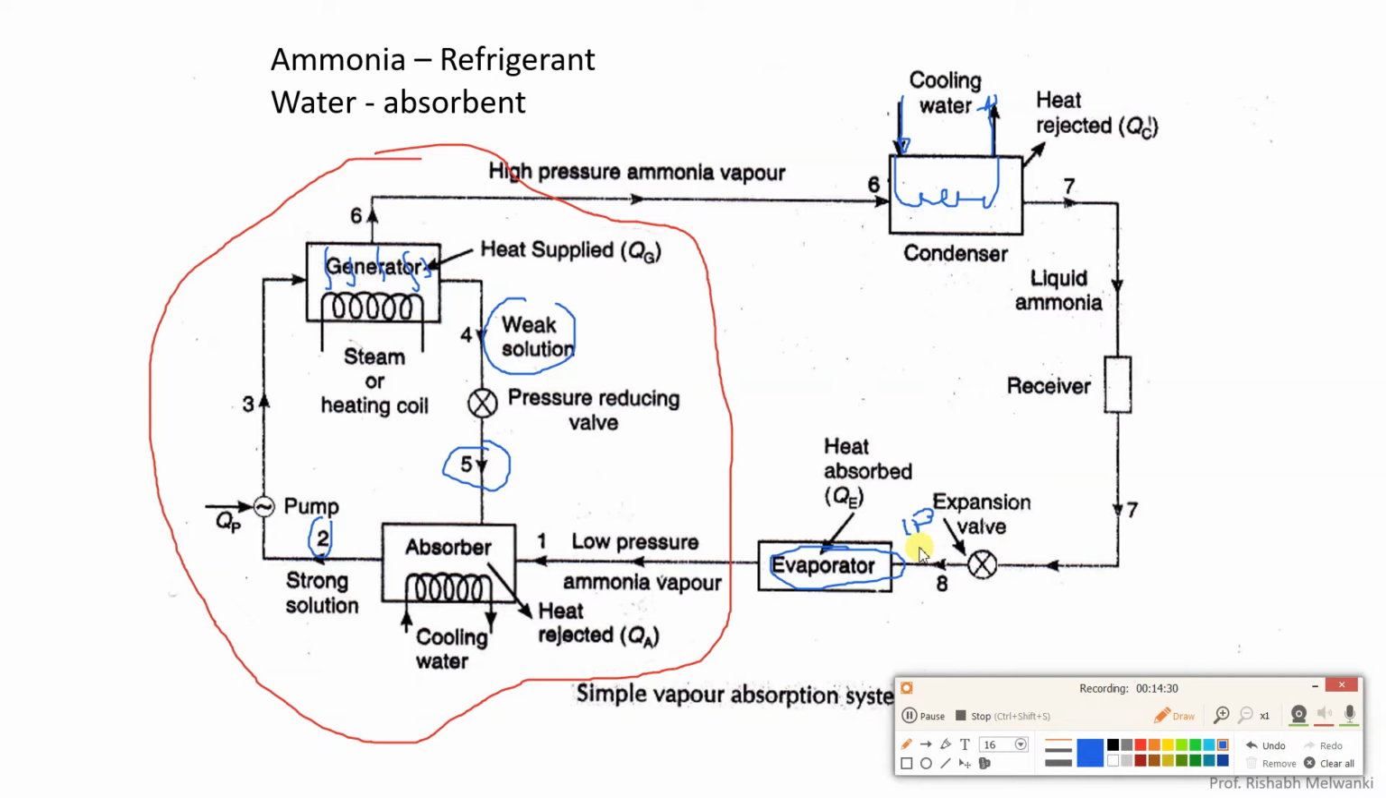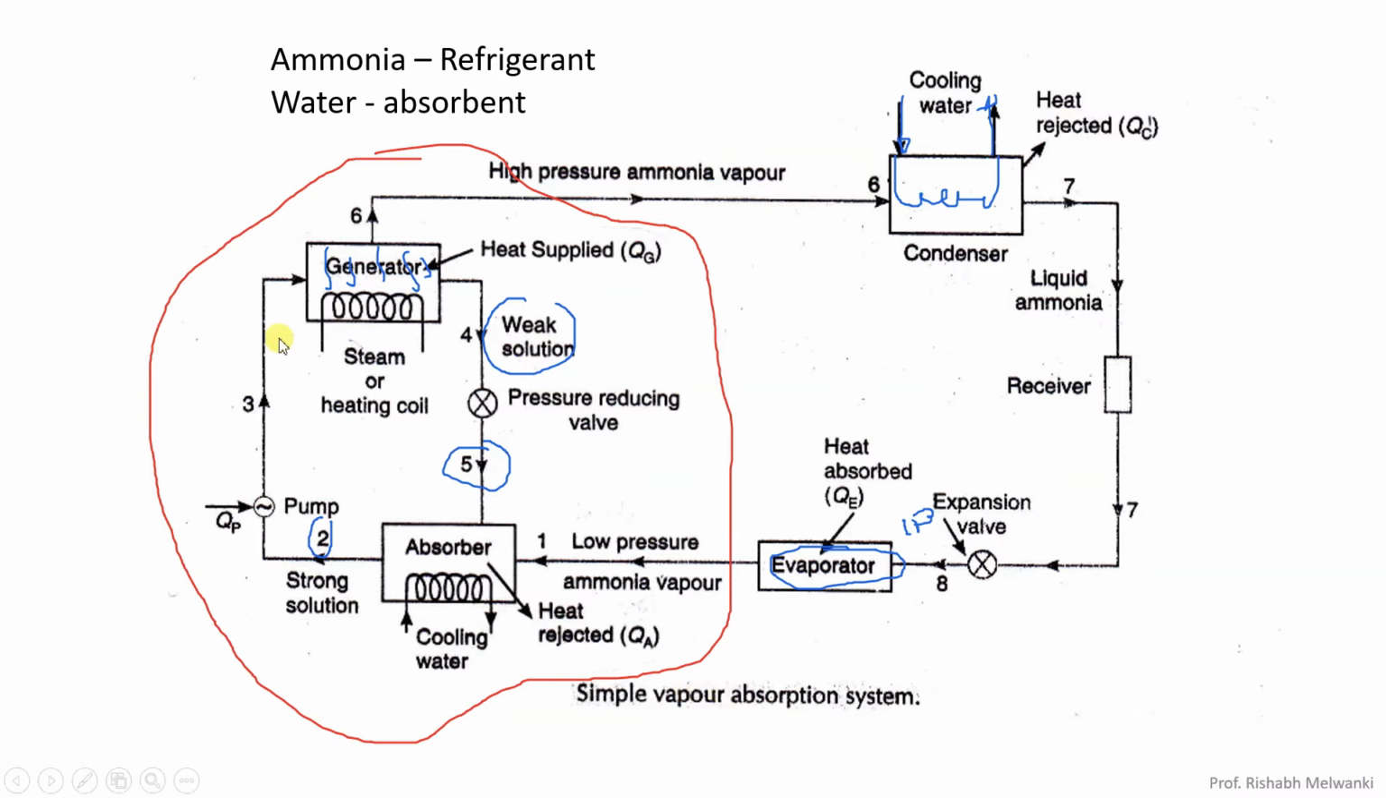So this is about the theory part of simple ammonia water vapor absorption refrigeration system. The pressure reducing valve is provided so that mixing can occur in the absorber. The pressures at 5 and 1 are made the same so that mixing can occur properly. You cannot have mixing in this way, if the 5 number pressure is large and the 1 number pressure is small. In that way we won't be getting proper mixing. The reverse thing will happen.